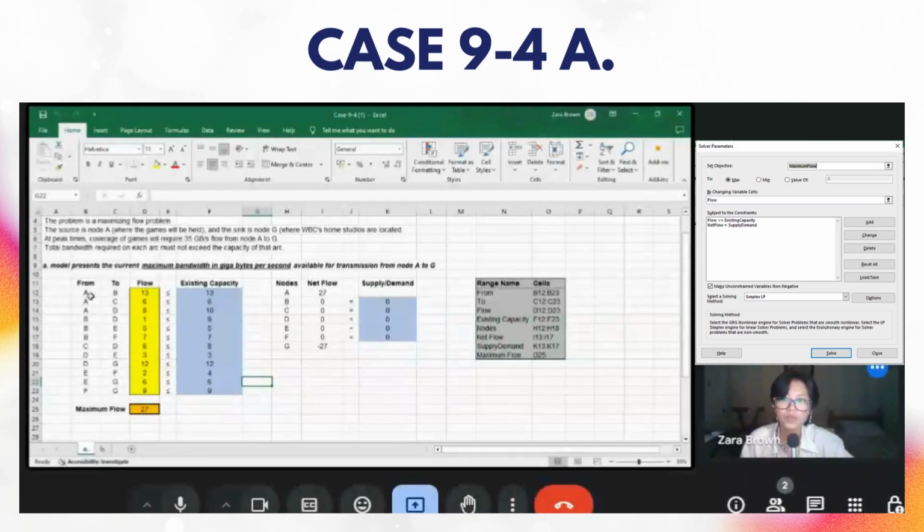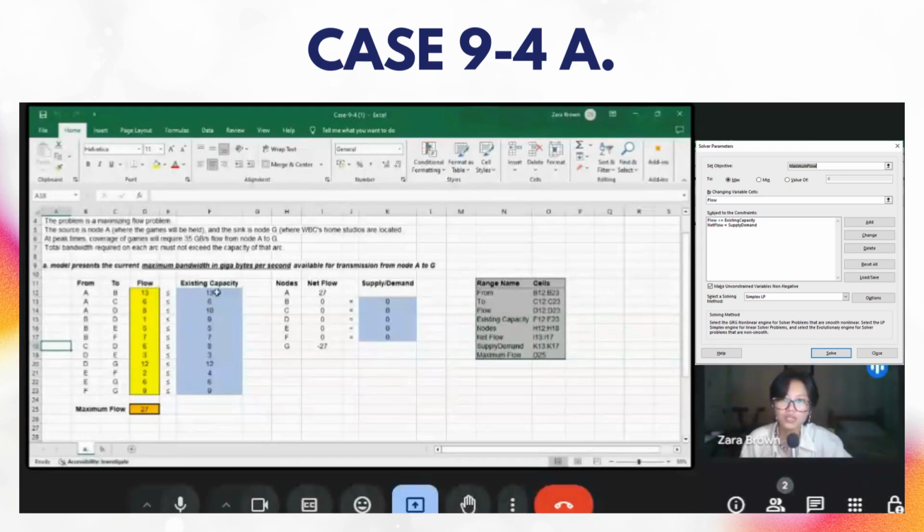So right here we have our from nodes to our to nodes. We have our A's to B, C, D, B's to D, E, F, C to D, D's to E and G, E to F, E to G, and F to G. Our sink node is node G, where the home studios are located, and our source node is node A, where the games will be held.